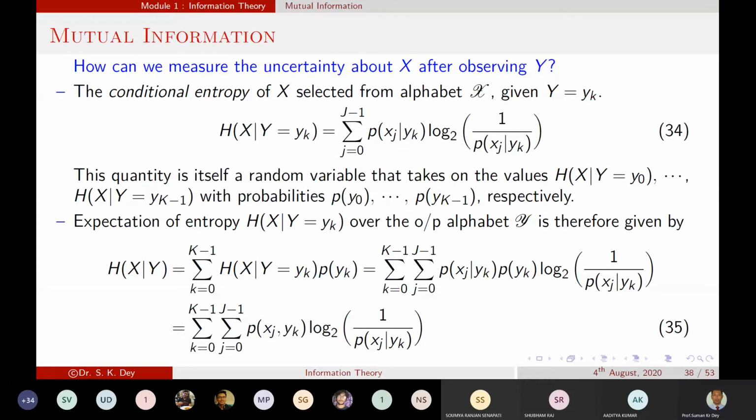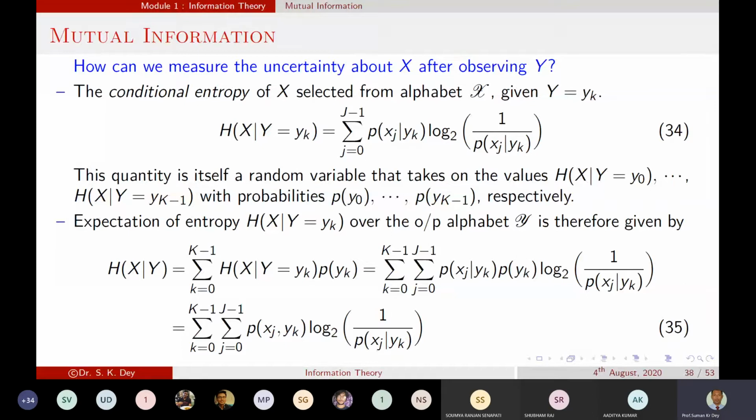Yes, sir. Okay. So this quantity is itself a random variable that takes the values H(X | Y = y0) to H(X | Y = yK minus 1). That means all values of yk. So we can say this is also a random variable with a probability. What is the probability? It is the same as the probability of your output, p(y0) to p(yK minus 1). Okay.